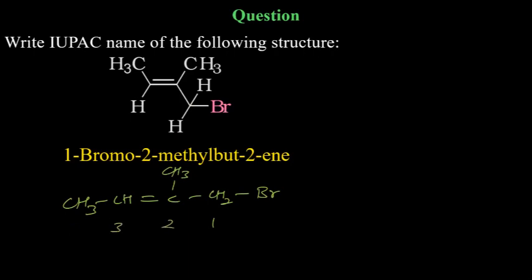One, two, three, 4. 1 bromo, 2 methyl butene.